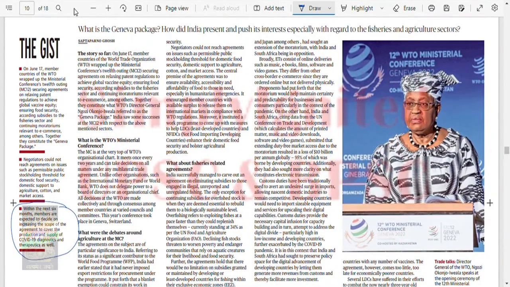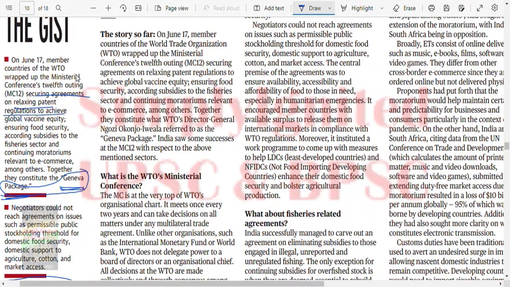And this Geneva package, just remember this term, because UPSC in prelims next year may ask about this term Geneva package being in the news. It will give all sorts of United Nations related answers, but it is related to the WTO, right? So what is this Geneva package? It is written here. Securing agreements on, let me zoom in, relaxing patent regulation to achieve global vaccine equity. This is the first point of the Geneva agreement. The second point being ensuring food security according to subsidies to the fishery sector and continuing moratorium relevant to e-commerce, among others.